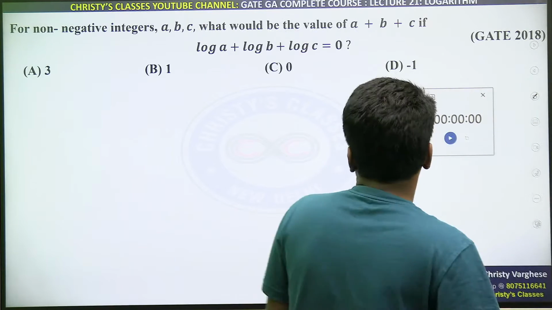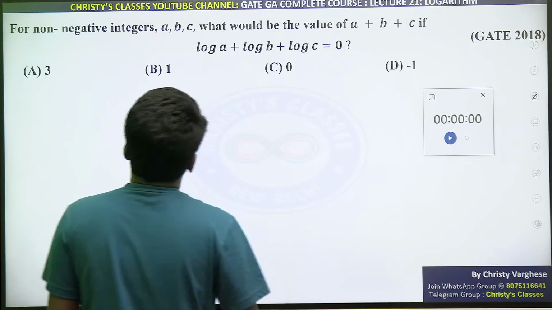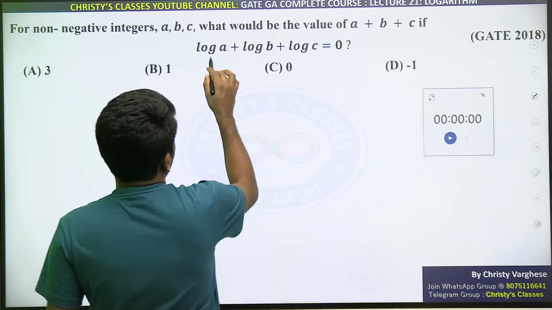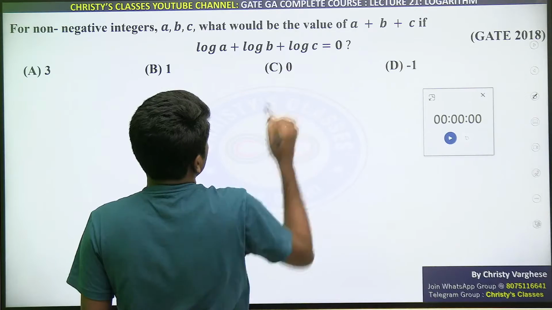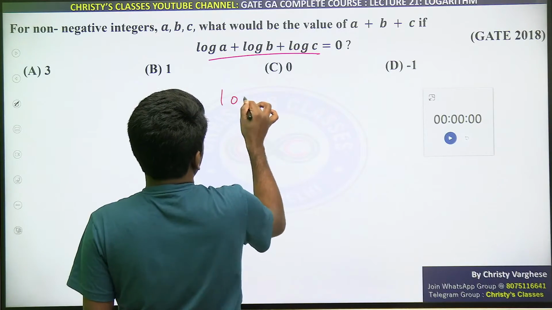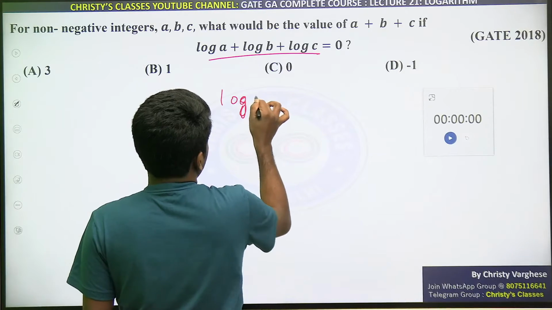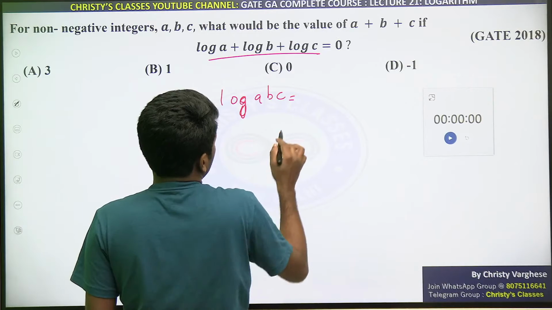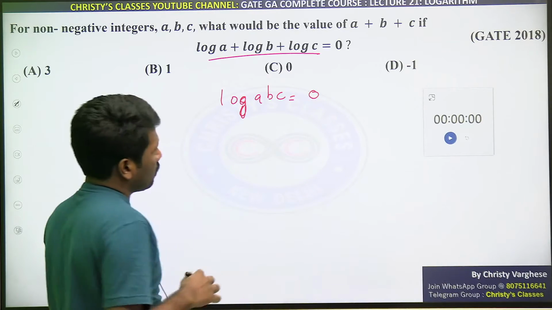So listen very carefully, some of you misunderstood the question. For non-negative integers a, b, c, what would be the value of a plus b plus c if log a plus log b plus log c equals 0? First of all, log a plus log b plus log c, just like we explained in the first question, can be written as the logarithm of a into b into c. That is equal to 0.